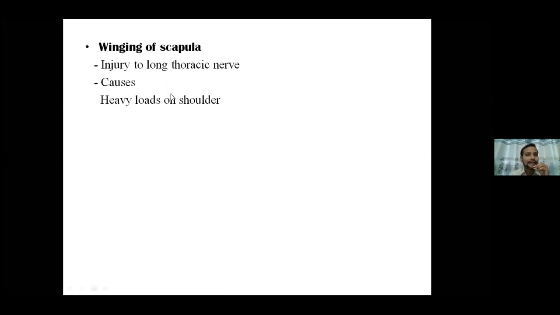Causes of this damage can be heavy loads on the shoulder. A very heavy load for a long duration can cause the damage, or a sudden pressure on the shoulder, something very heavy falling on your back near the shoulder region, that can result in nerve damage.